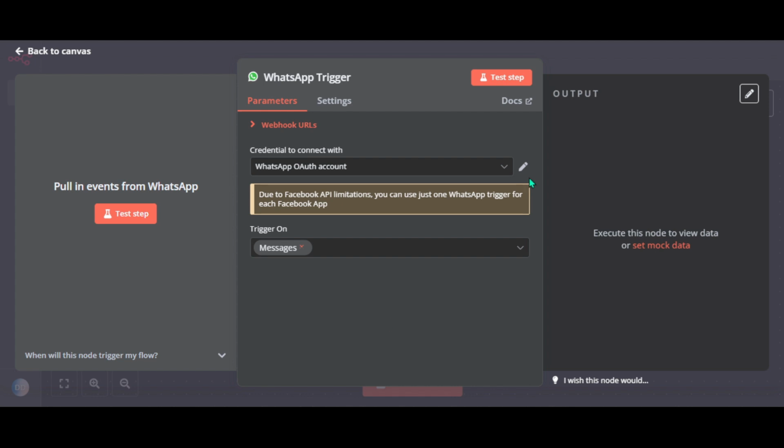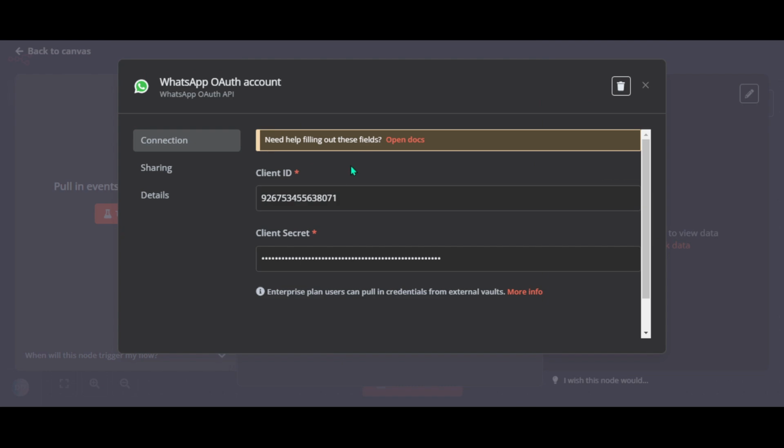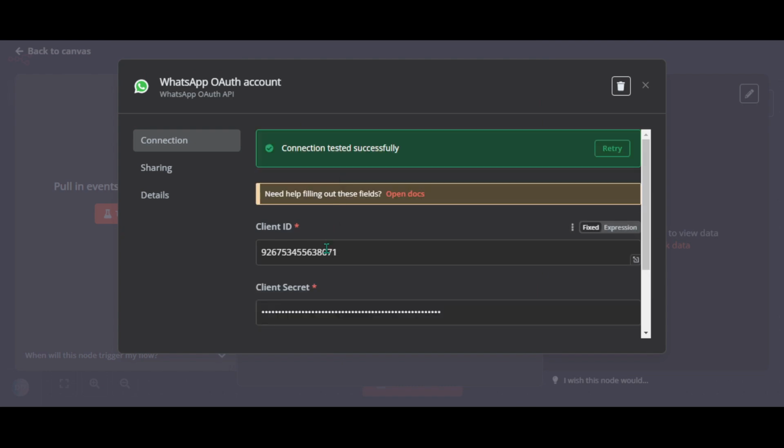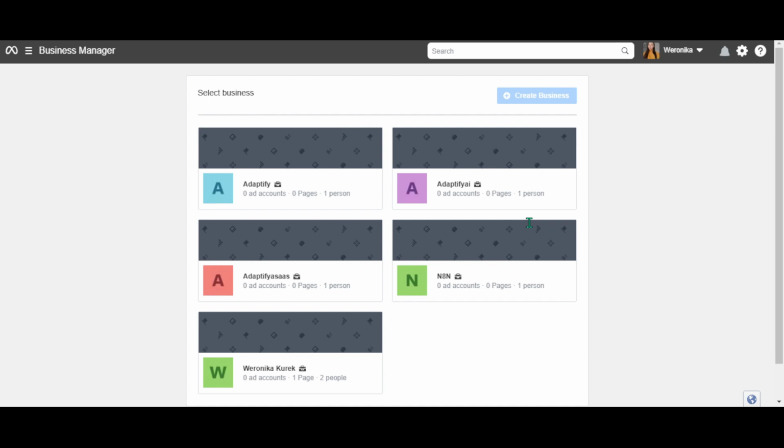Now we have to set up credentials to connect to our WhatsApp business account. So we'll need our client ID and client secret. So we need to get it from Facebook business account, since WhatsApp business is managed under Meta. So go to business.facebook.com and log in with your Facebook account. If you are already logged in, it will take you to your Business Manager dashboard. If you have never used Facebook Business Manager, you will need to create a business portfolio.